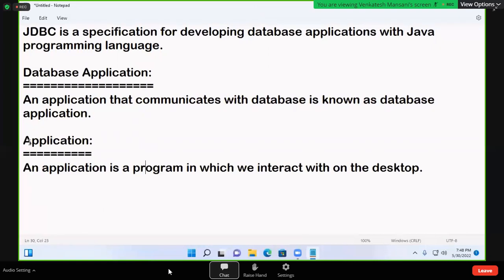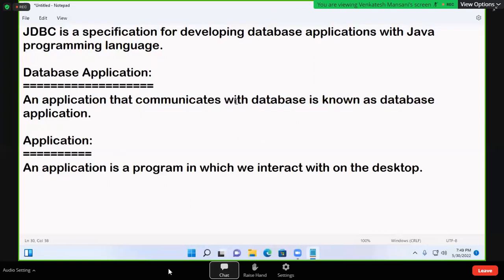See, application is nothing but a program. Suppose you write one Java program and you are interacting with that program, then that program is called an application. For example, here I already opened Notepad. With Notepad I'm interacting, so Notepad is called an application. If I open a browser, with a browser also we can interact, so the browser is also an application. If I open Google, with Google also we can interact, so Google is also an application. So an application is nothing but its own program. With that program you are interacting, which means that program is called an application.